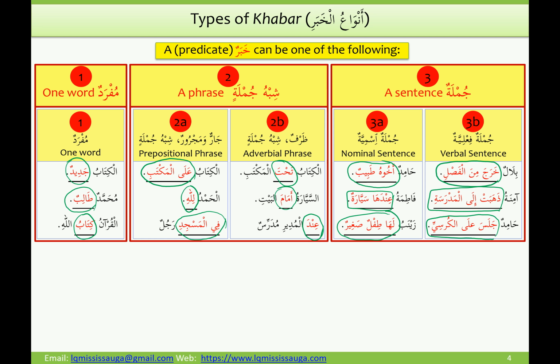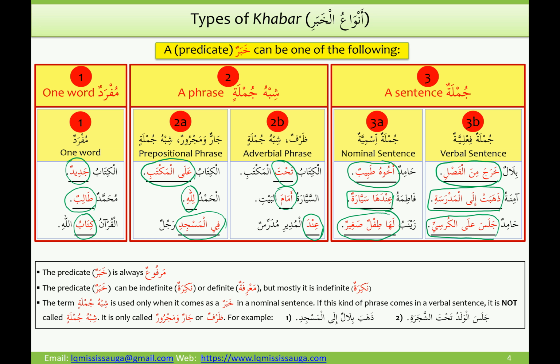So quite interesting that you can have a whole sentence as a khabar itself, and we see that in the Quran quite often actually. So these are the different types of khabar that you will encounter in any nominal sentence. And then a few other notes about the khabar. The khabar itself is always marfu. Now how you see it being marfu will be different.